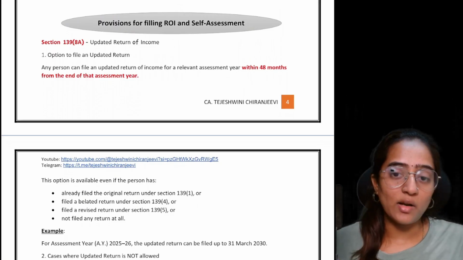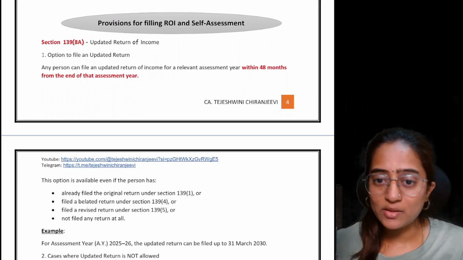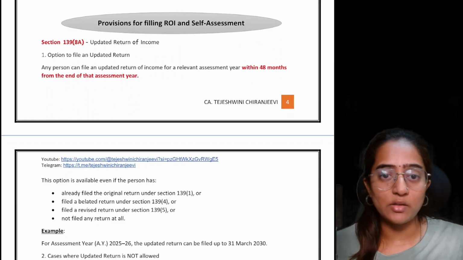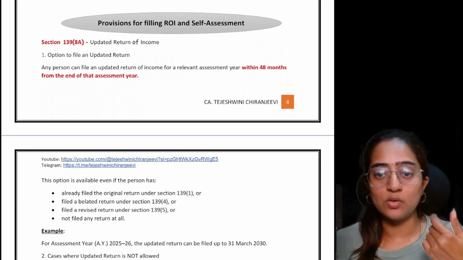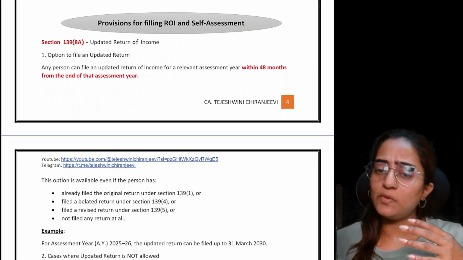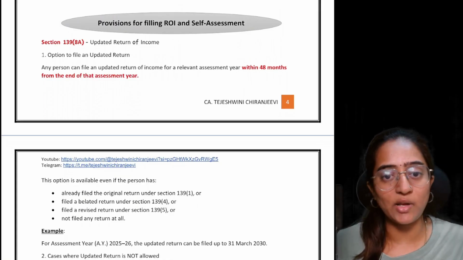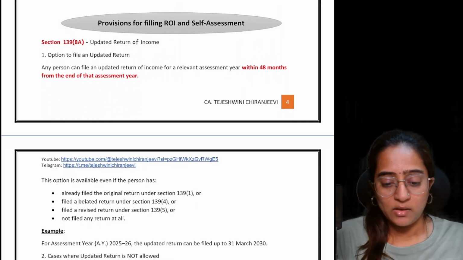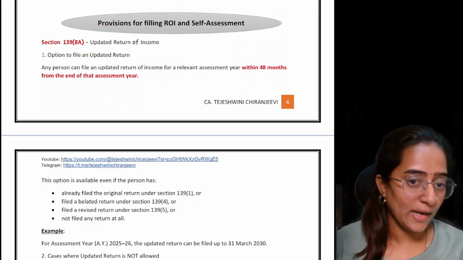You forgot to file your ITR within the due date mentioned. You forgot the actual due date, you forgot the belated return due date also, and the time has lapsed. Now you need to file the return like a good citizen of India. You want to file your return of income, or for some other situation like you want your loan to be approved, or you want to go outside India where ITR is mandatorily asked. Now you are filing the ITR. That is the time wherein you will start filing your 139(8A).